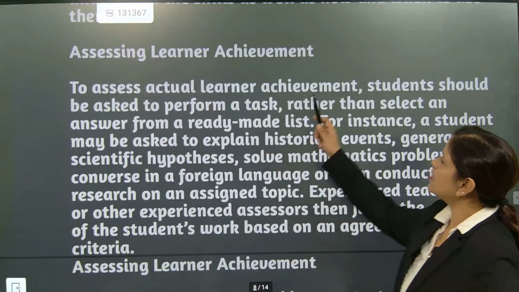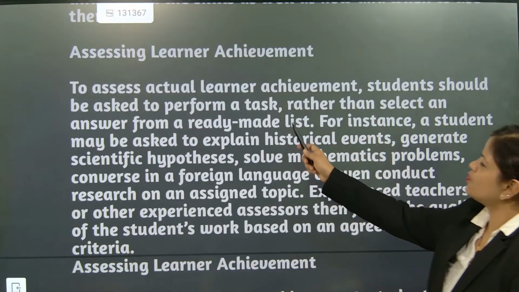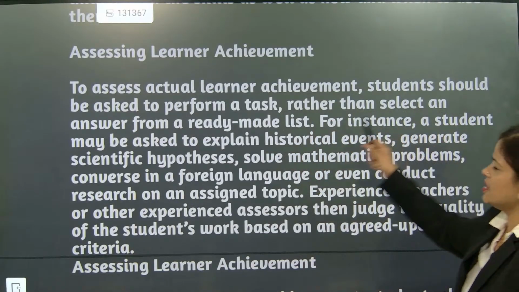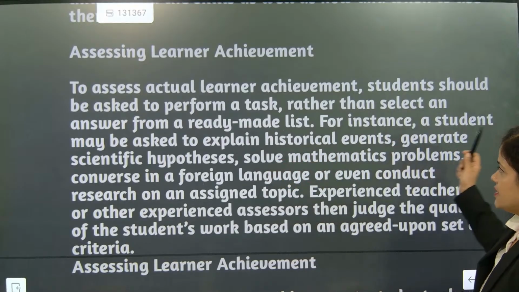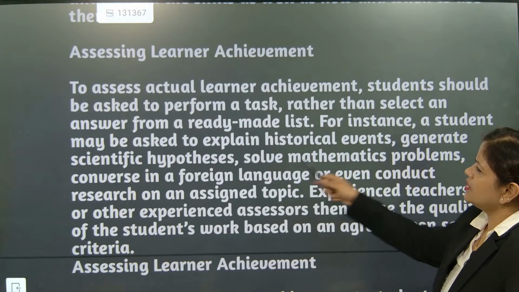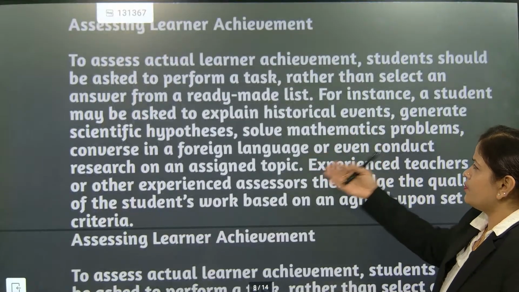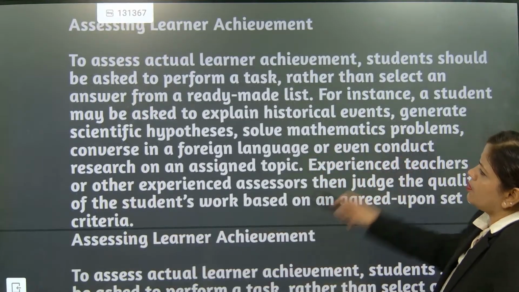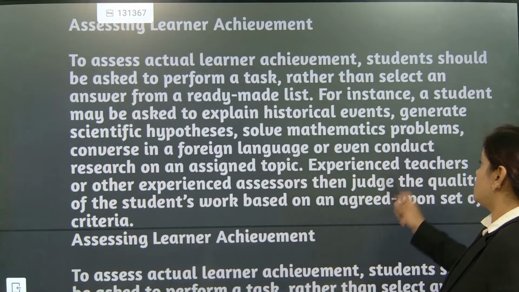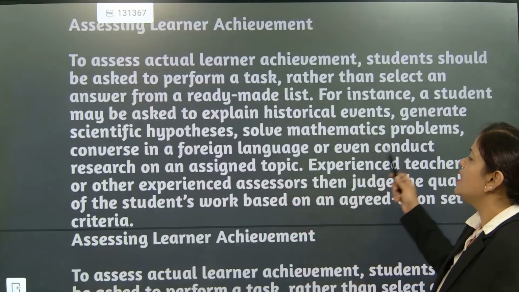To assess actual learner achievement, students should be asked to perform a task rather than select an answer from a ready-made list. For instance, a student may be asked to explain a historical event, generate a scientific hypothesis, solve a mathematics problem, converse in a foreign language, or even conduct research on an assigned topic.